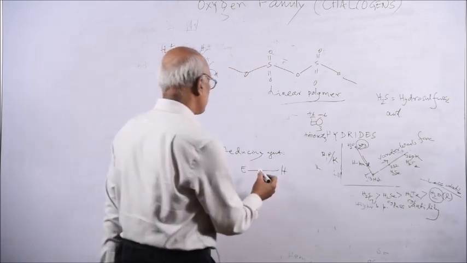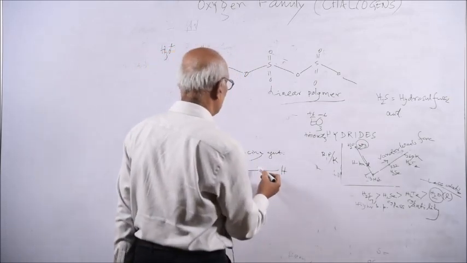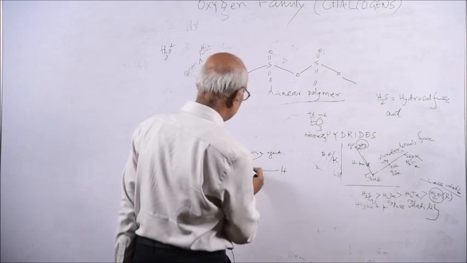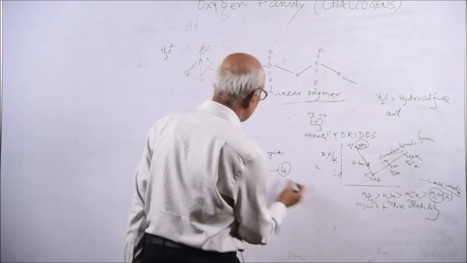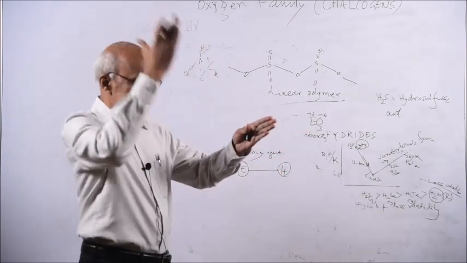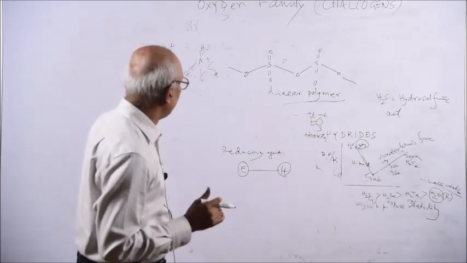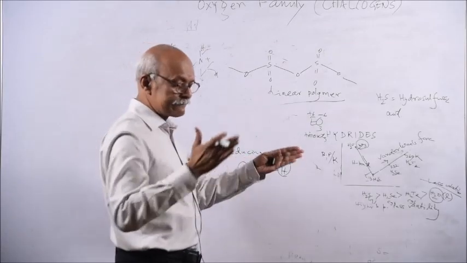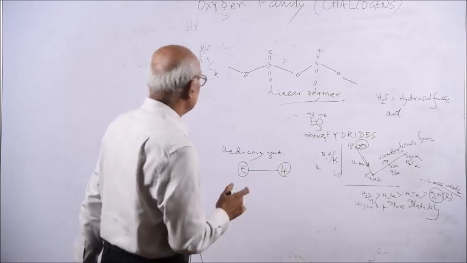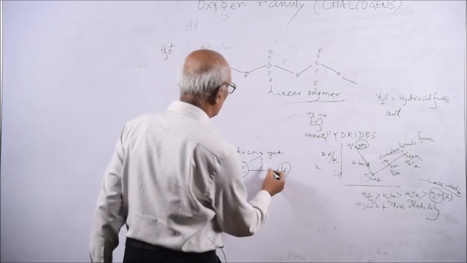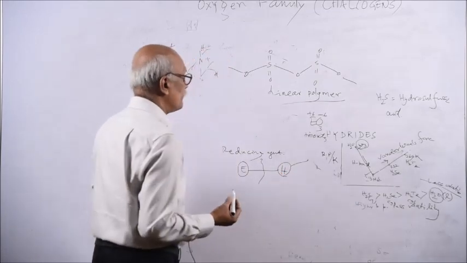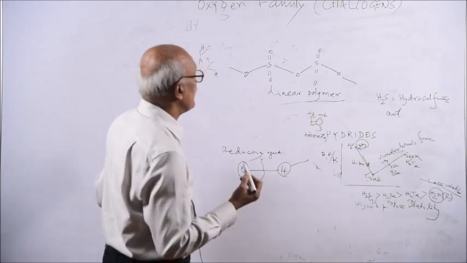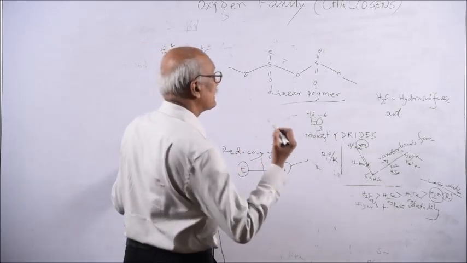As E-H bond, where E means element, gets bigger, the bond dissociation energy will be less. When the E-H bond is bigger, it can be easily cut or broken. Bigger is the distance, less is the bond dissociation energy. Then since it is easily broken, it will easily give you hydrogen.